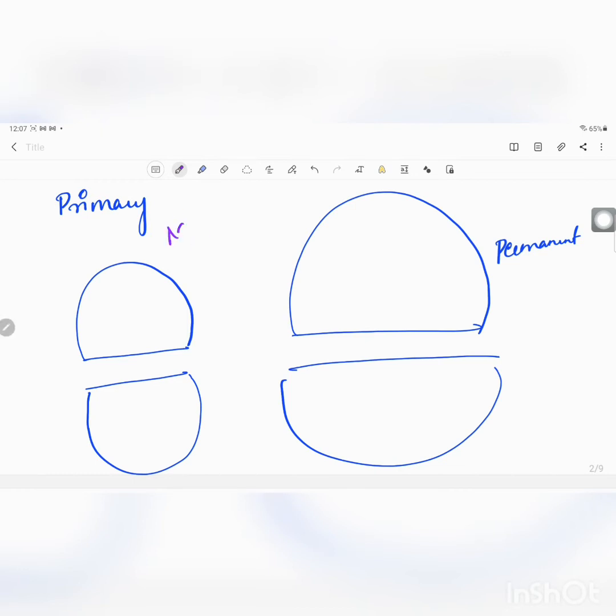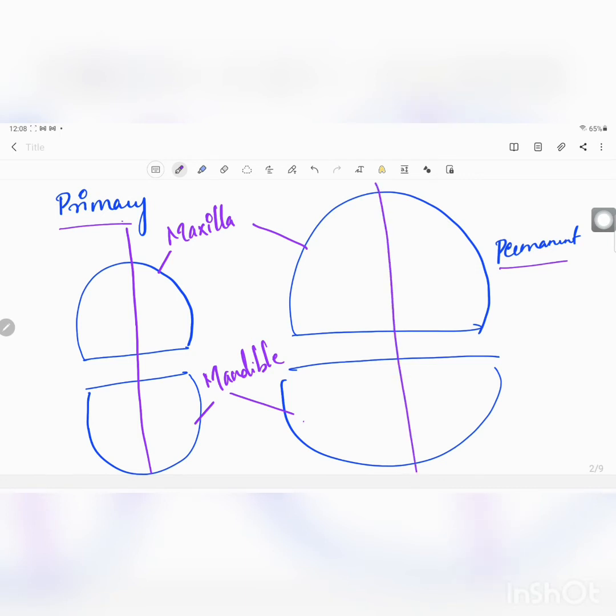The upper one is called the maxilla and the lower one is called the mandible. This is the permanent and this one is the primary. Now we divide each jaw into two halves. These halves are called quadrants, that is, the right quadrant and the left quadrant.